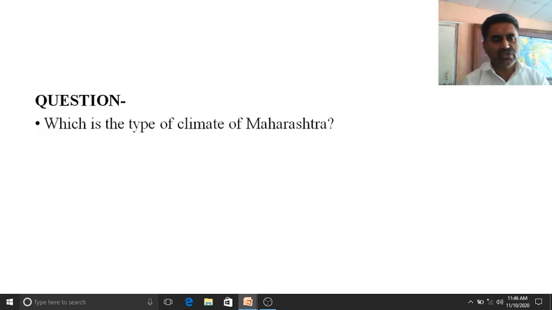So a question may be raised here: what is the type of climate of Maharashtra? The answer is that the climate of Maharashtra is tropical monsoon, or monsoon type of climate, or tropical monsoon climate.